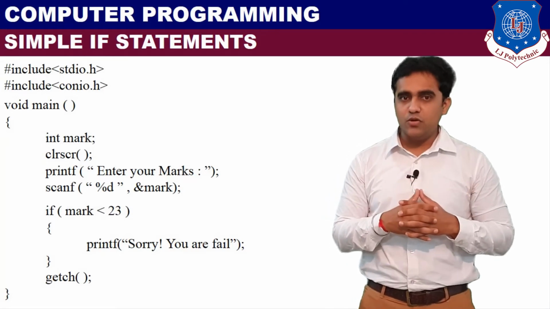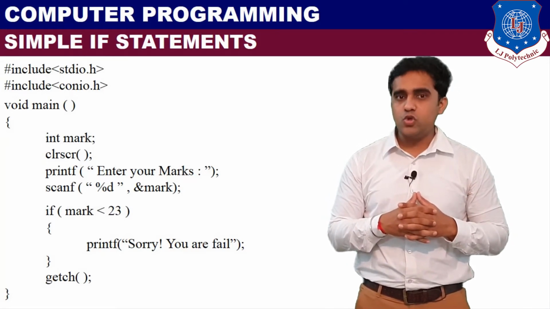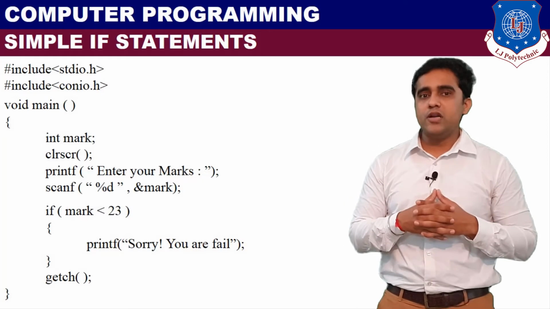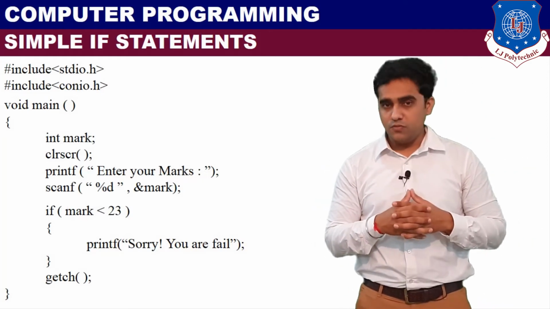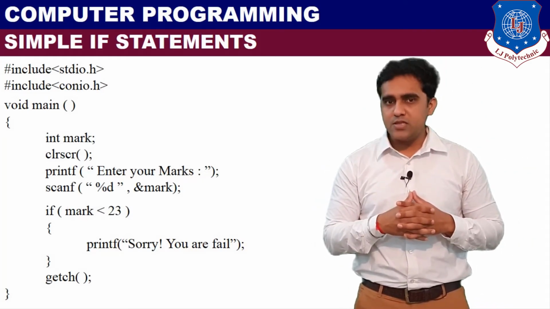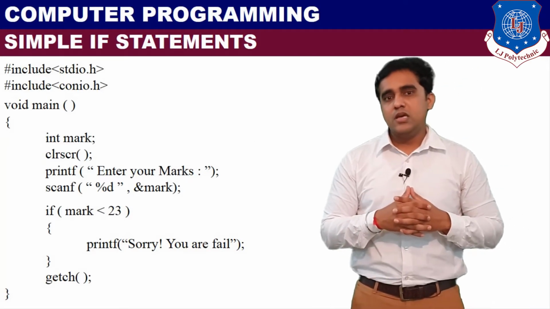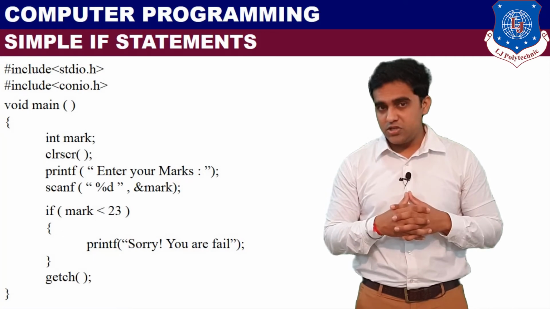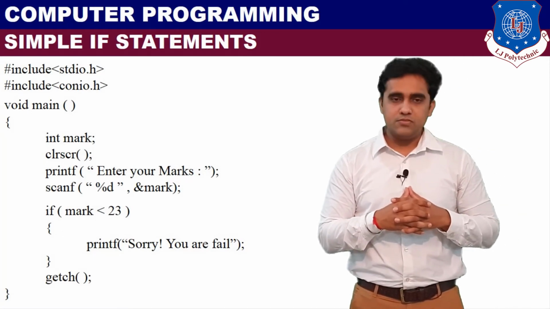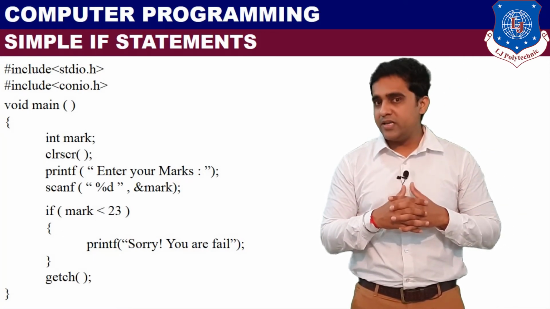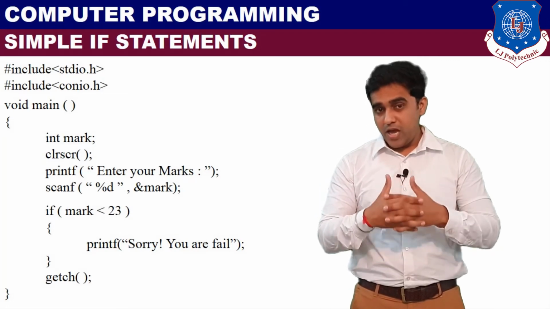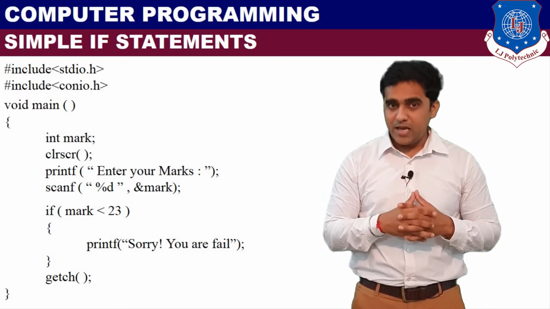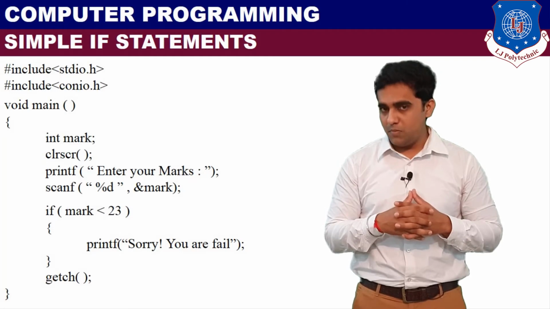First, hash include stdio.h, hash include conio.h, which are our header files. Then our main function, void main, then the opening braces of that main function. Here we are going to take some variables like integer marks, clrscr for clearing the screen, printf enter your marks, scanf %d, ampersand marks.